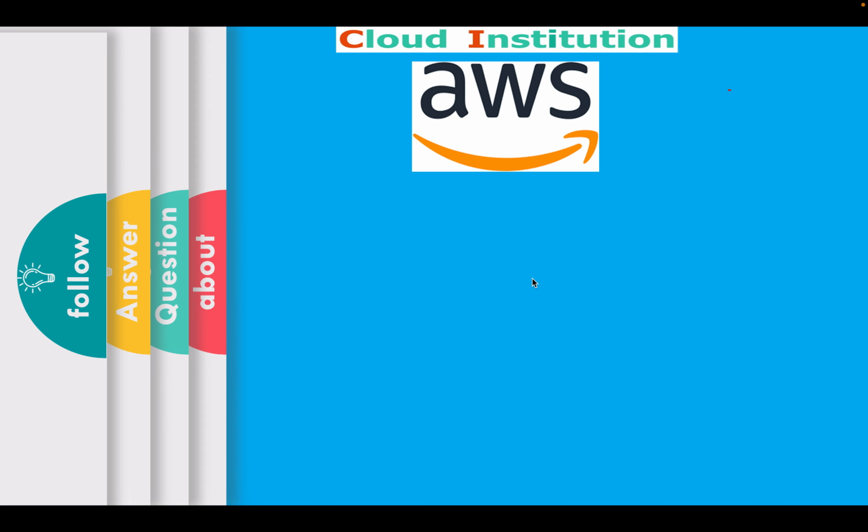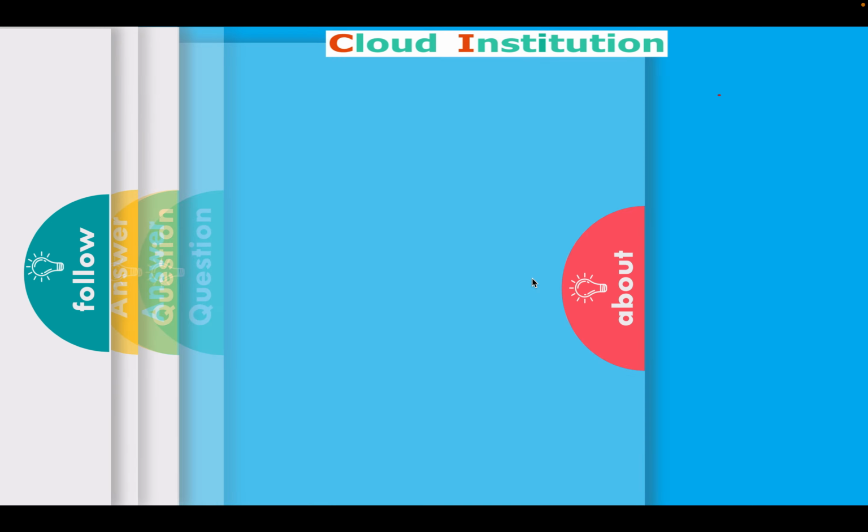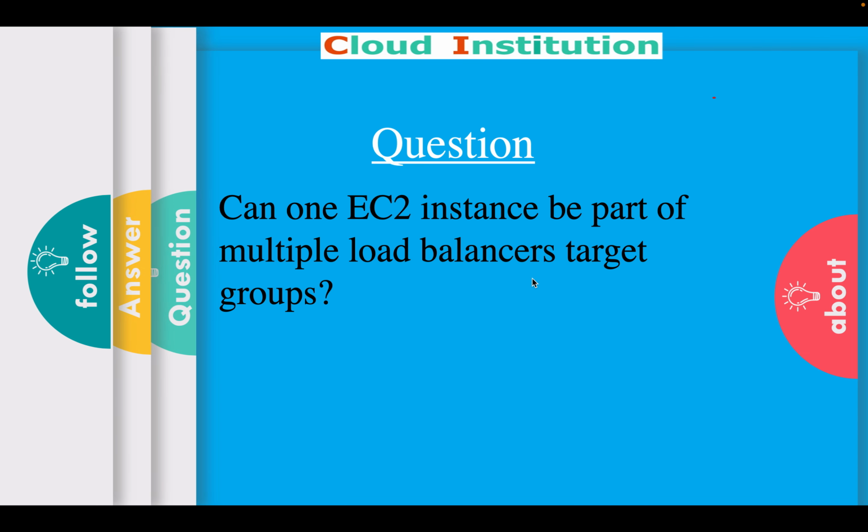So today in this video, we're going to see another AWS real-time interview question on EC2 target groups. First of all, we should understand what an EC2 target group is and what the question is all about. The question can be: can one EC2 instance be part of multiple load balancers' target groups? If you want to answer this question, you should know what target groups are, so I'm going to explain what a target group is and how one EC2 instance can be part of multiple target groups.